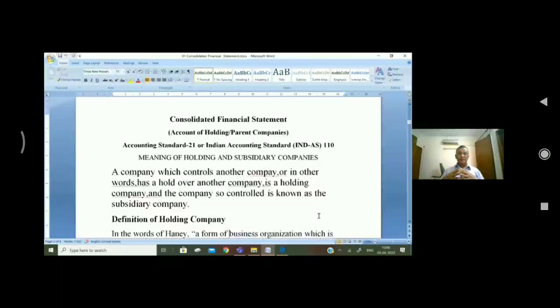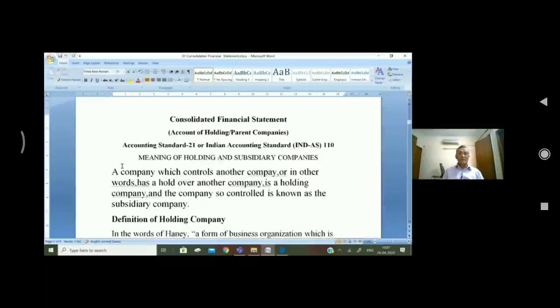But from examination point of view, from syllabus point of view, we have to study only the consolidated balance sheet. Now there are two accounting standards, one Accounting Standard 21 and the other Indian Accounting Standard, or IND-AS 110.